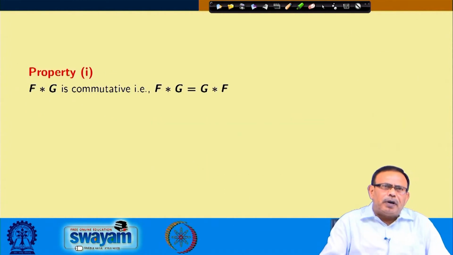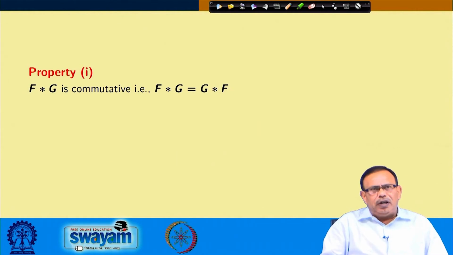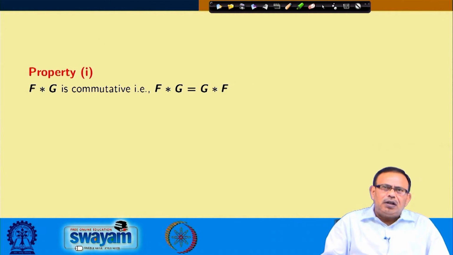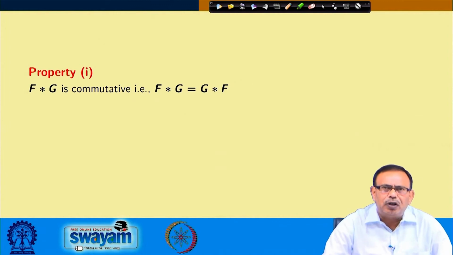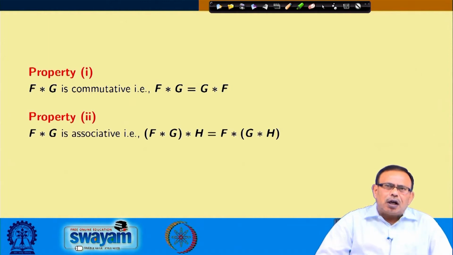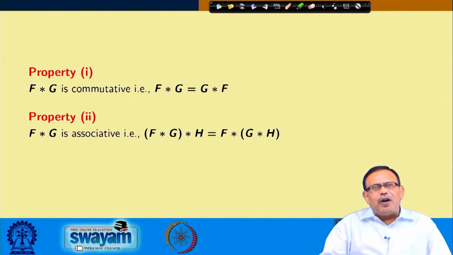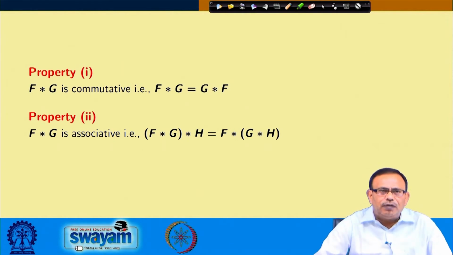It has certain properties which can be proved very easily. Property 1: f star g is commutative, that is f star g equals g star f. I am not giving the proof because the proofs are simple. Property 2: the convolution with respect to the functions f, g and h is associative, that is (f star g) star h equals f star (g star h). So, the convolution is associative also.